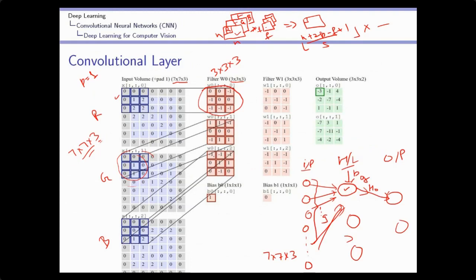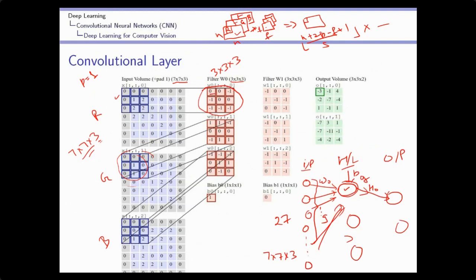That means at a time only 27 pixels will be connected to this neuron, and each input has a weight. Now where is the weight? The weights are stored in these filters. So these are the weights, W0.